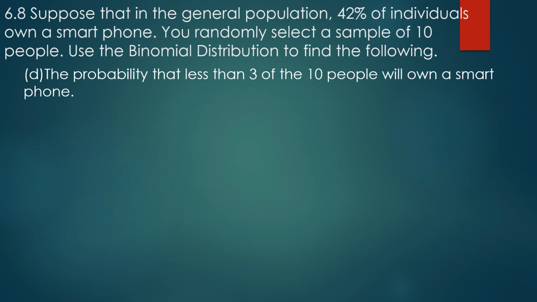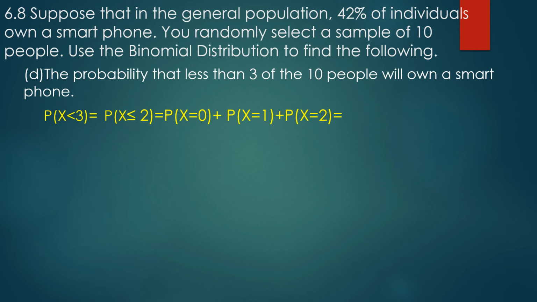Let's do some more. The probability that less than 3 of the 10 people will own a smartphone. Now, this is my first time doing a less than, and watch how I write this because it's a little strange. So less than 3, we're going to think of as less than or equal to 2. The reason you want to make this change is that when it comes to using your calculator to do a binomial, or Minitab to do a binomial, it will only do less than or equal to. So it's very important that you know to rewrite these when you're using a binomial, or even a geometric, because it only does less than or equal to. So stuff that's less than 3 will be 2, 1, and 0, or less than or equal to 2, which I've written out here.